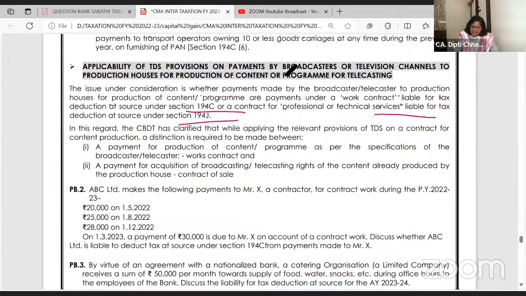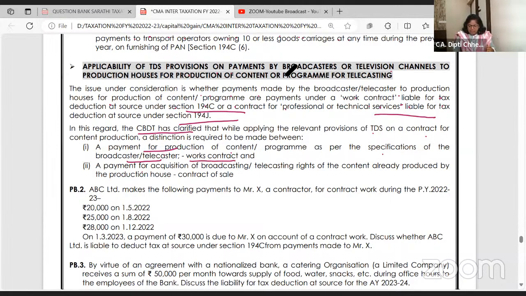They said that CBDT has clarified that while applying the provisions of TDS on a contract, a distinction is to be made for a payment for production of the content as per the specification of the broadcaster. So Sony TV or Amazon is saying to a producer that make a web series like this as per our requirement, then it is a works contract.